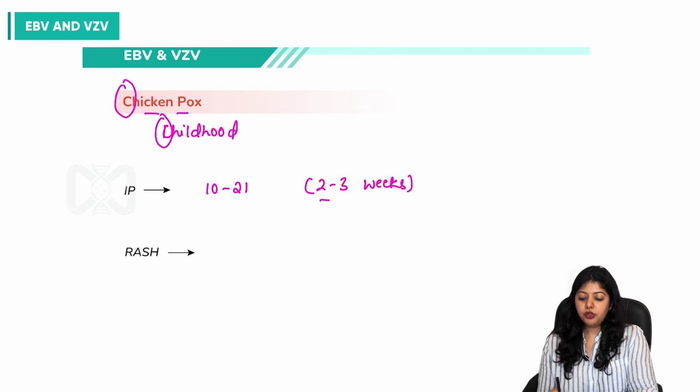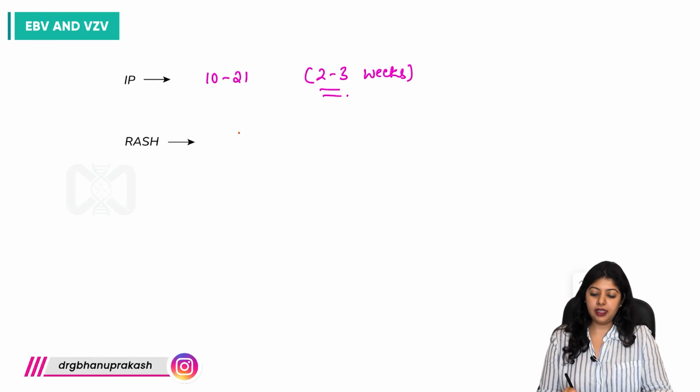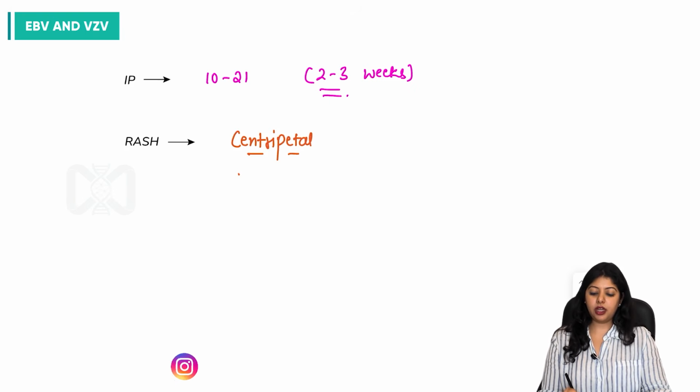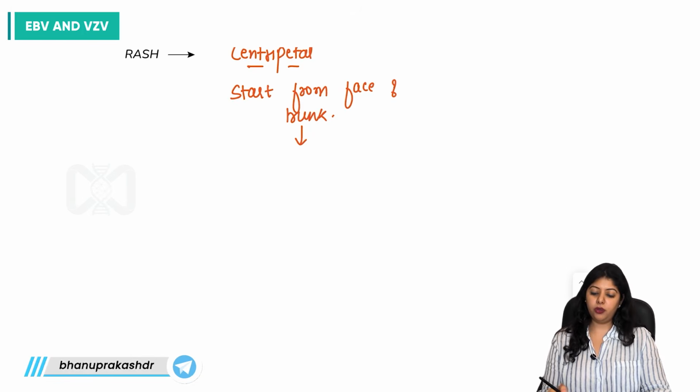And for description of the rash, the rash of chickenpox is centripetal in nature, and it starts from the face and trunk, and it rapidly involves the flexor surfaces.